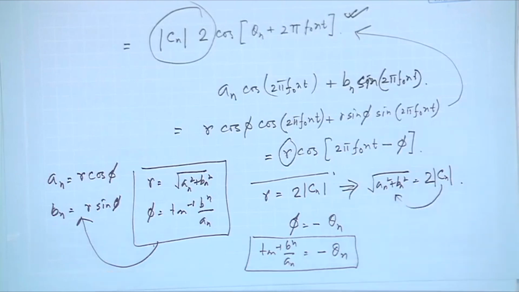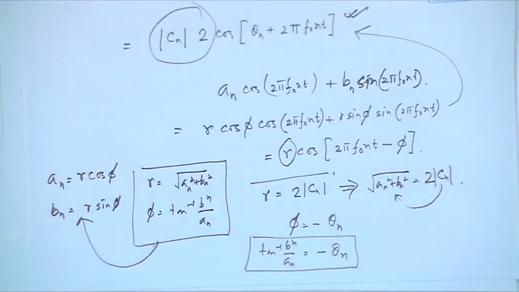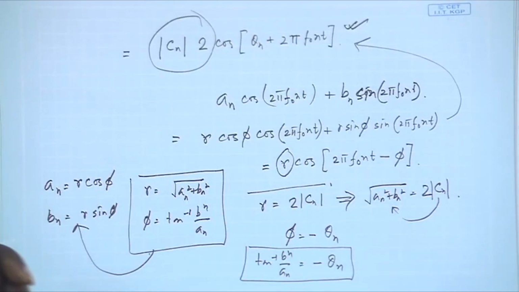Whatever amplitude plot I get from the exponential series, I can immediately get a relationship to the corresponding trigonometric series. If these two are equal, the representation should be equal. And what has happened fundamentally, because of this complex conjugacy, is that when I added those two terms Cn and C minus n, I actually got a real signal. So that means my signal was real.